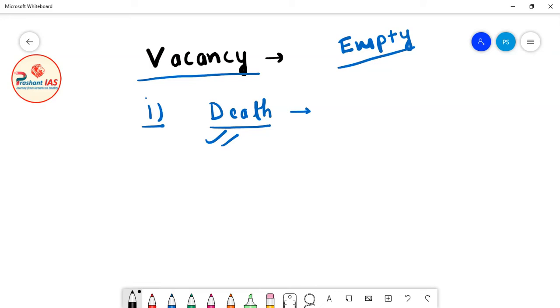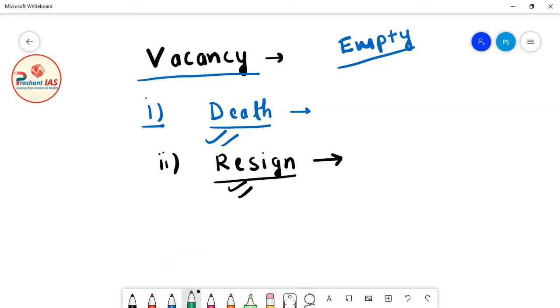Then friends, a vacancy can happen in the office of Vice President of India due to resignation. If the serving Vice President of India resigns from his office and offers his resignation to the President of India, then also the seat will become vacant. Then also there will be a vacancy in the office of the Vice President of India.